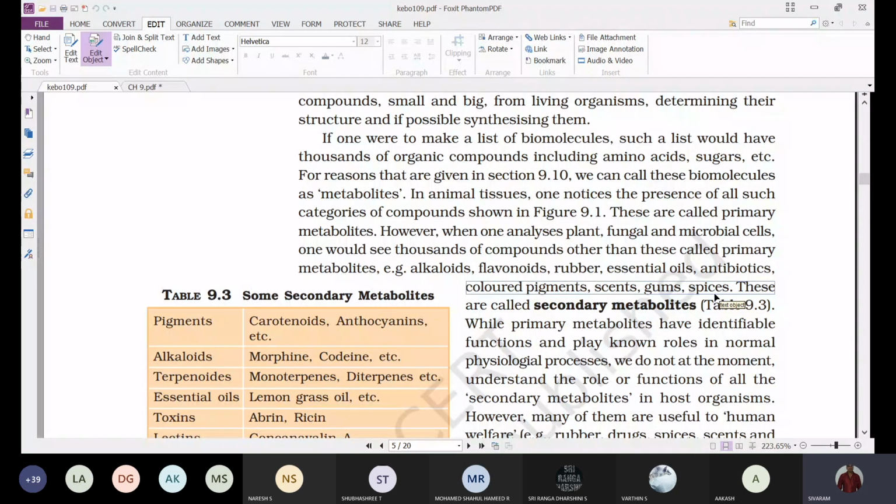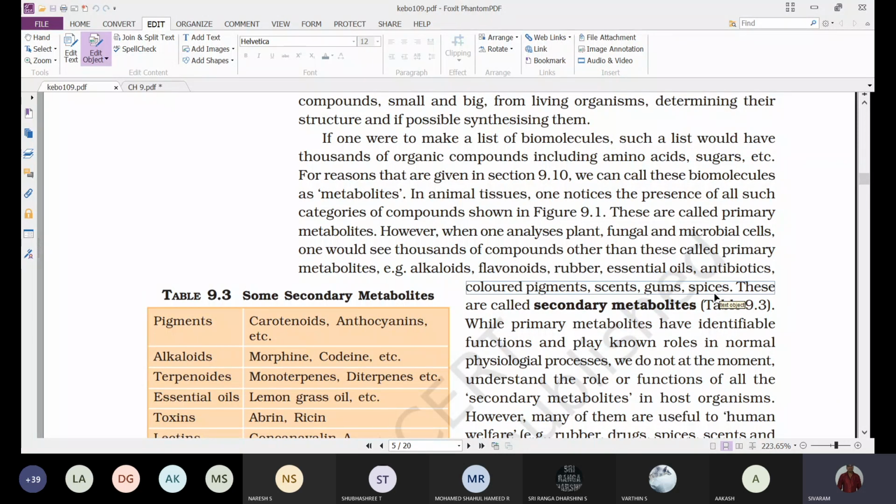Other than the carbohydrates, proteins, fats, amino acids, nucleic acids and vitamins, some other chemical substances are also present along with the primary metabolites, like alkaloids.